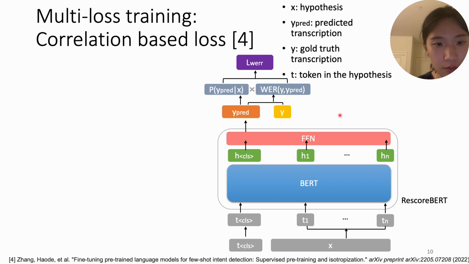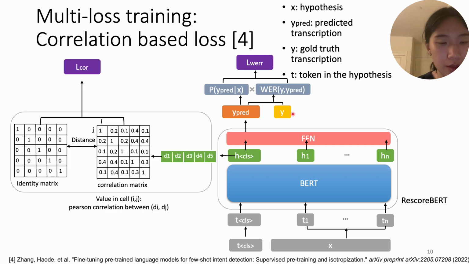And we will compare the predicted transcription against the ground truth transcription, and we compute the error rate loss here. So for the correlation-based loss, we simply take the hidden representation of the classification token, and let's suppose that there are only 5 dimensions in this hidden representation. What we do is compute a correlation matrix where each cell represents the Pearson correlation between dimension i and dimension j. We further take the distance between this correlation matrix and the identity matrix and use this distance score as the correlation-based loss. And this will be added to the error rate loss as the final loss.